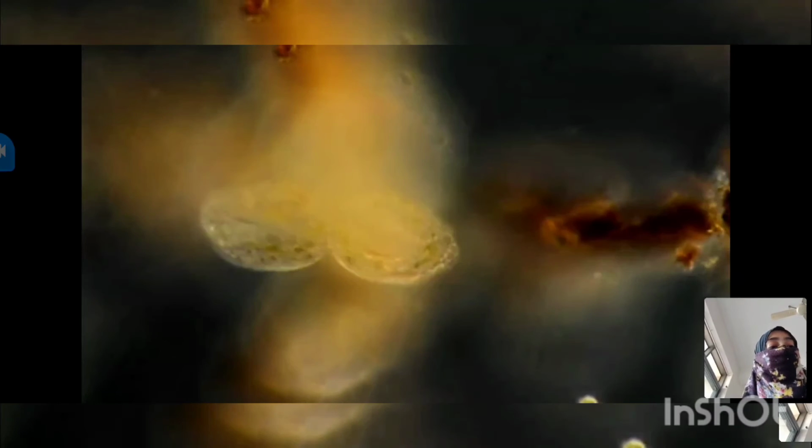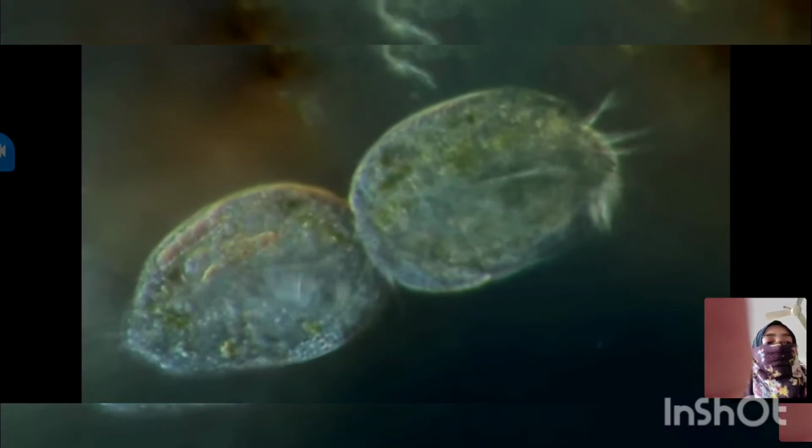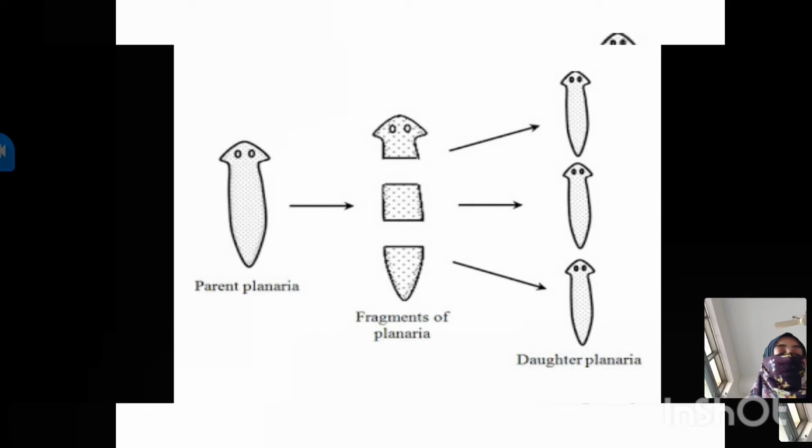Now let's see the third method, that is fragmentation. It's very easy. It's based on its name only. So what is fragmentation? Here we have taken the example of planaria. So this will divide into fragments. One individual will divide into fragments and then each fragment will become a daughter.